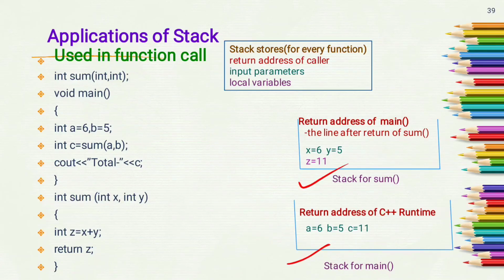Now the stack of the sum function contains the return address of the main function, that means the line after the call of sum. When we execute this program, first the void main function will be executed.